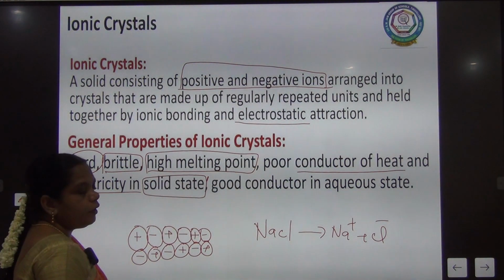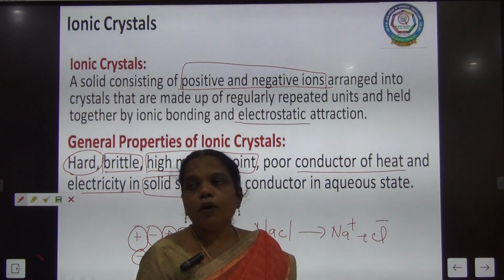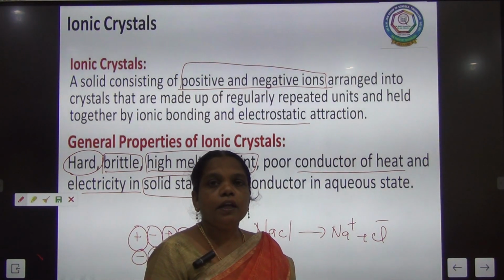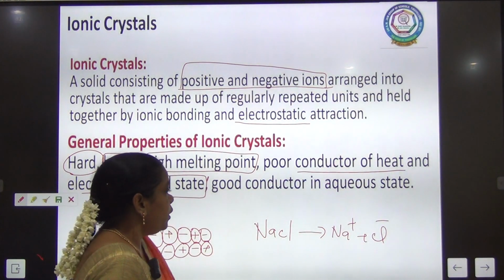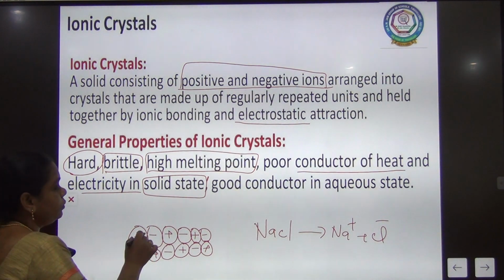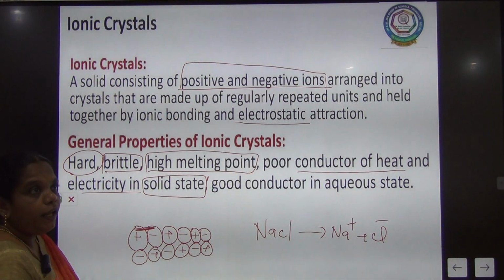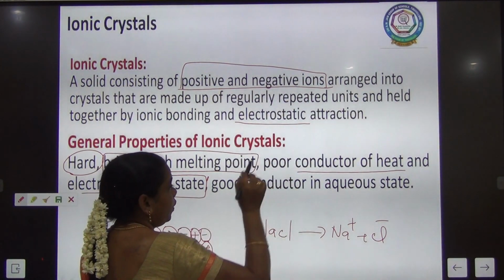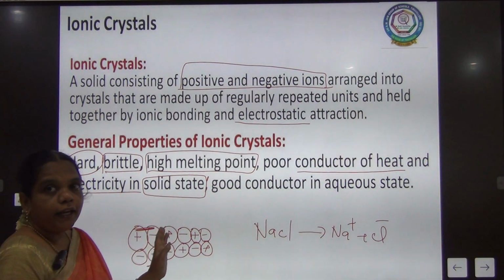This is a very important one. Even though the ionic solid contains positive ions and negative ions, in the solid state they won't conduct electricity because they are held tightly. The ions are not free moving. They are held tightly with the electrostatic force of attraction, so it won't conduct electricity.